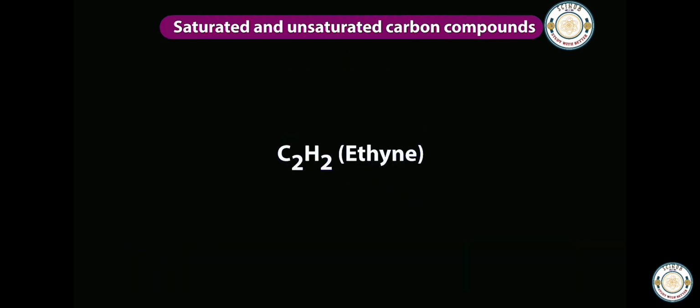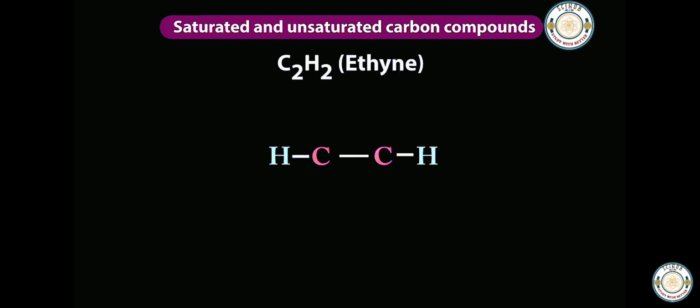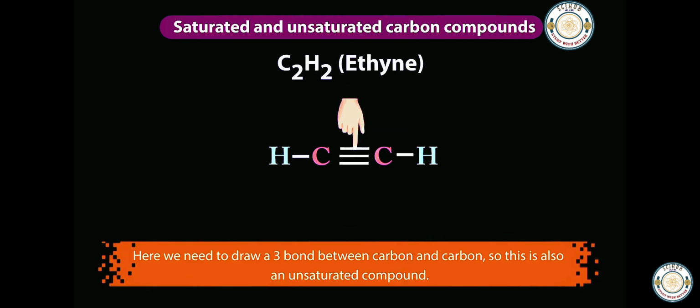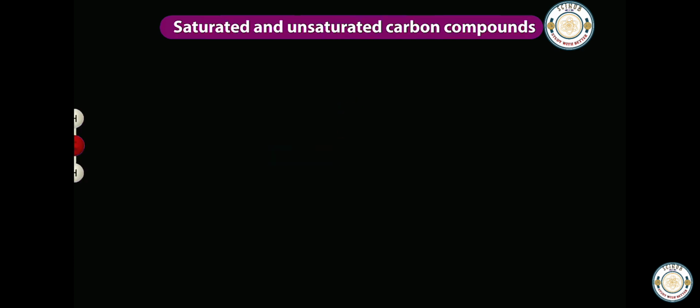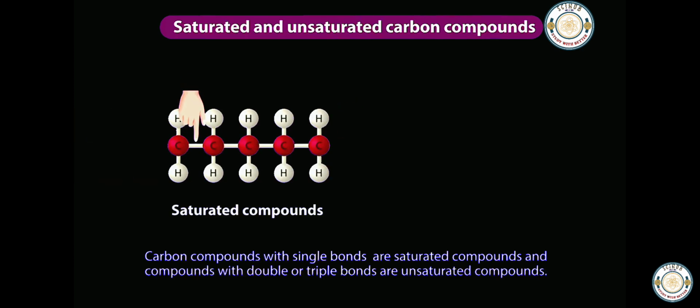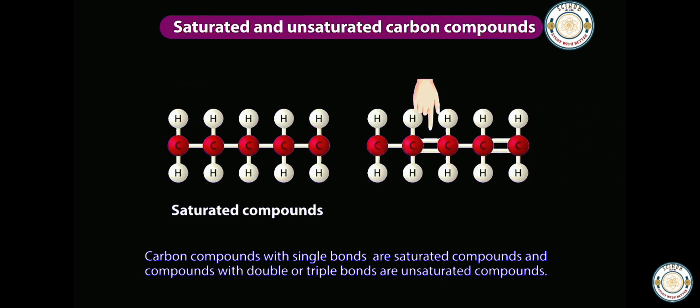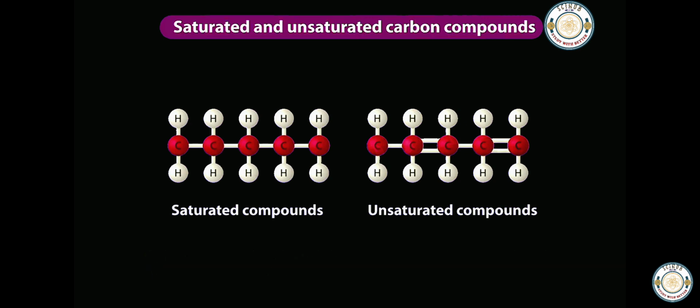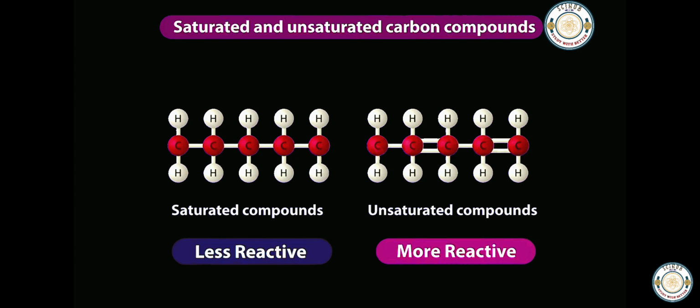In the same way, let us draw C2H2, ethyne. Here we need to draw 3 bonds between carbon and carbon. So this is also an unsaturated compound. Unsaturated compounds are more reactive than the saturated compounds.